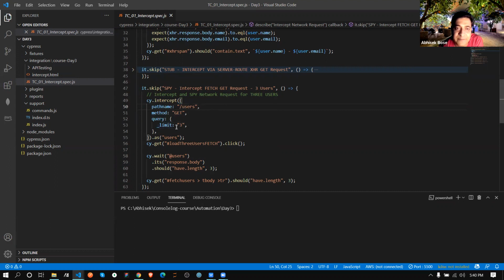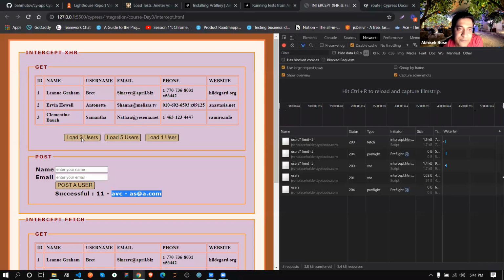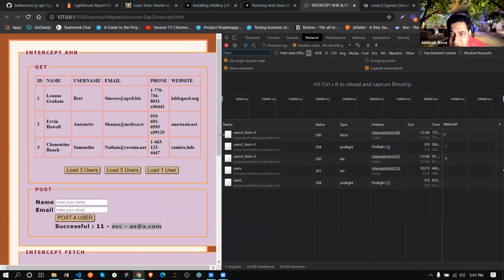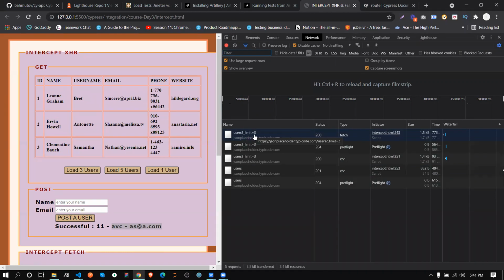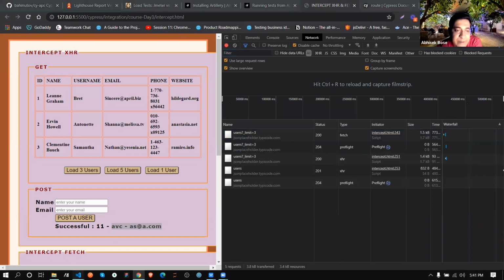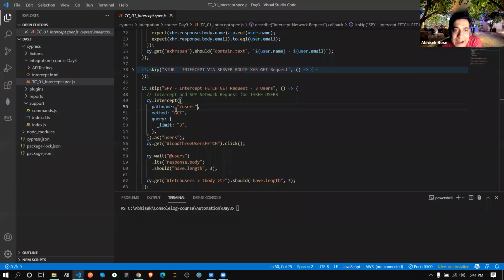In query, we are giving limit 3 because I need to return 3 users only. Because in our application there are 3 users, we are limiting. How will we know visually whether it's returning 3 or not? You can see this underscore limit equal to 3.